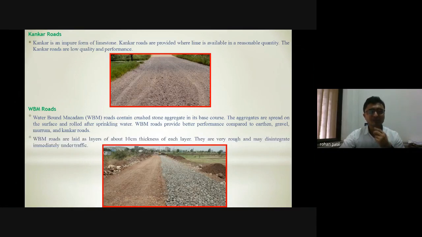WBM roads are laid as layers of stone, rough and may disintegrate immediately under traffic. Whenever there is heavy traffic on this road, there are chances of deformation of the material, and these roads may disintegrate. So they are not suitable for heavy traffic.